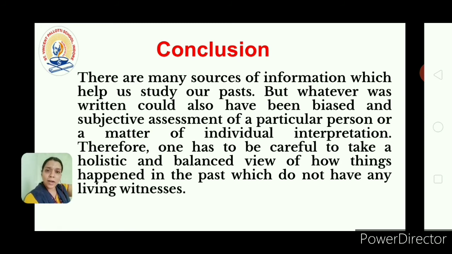But after 100 years, if somebody takes that newspaper from the archives, archives are the place where we put the official records, they will just read whatever Atul has written about Raj. They don't know how Raj actually was, what he used to do, but they will just read whatever Atul has written there. So that is why the literary sources can be biased.